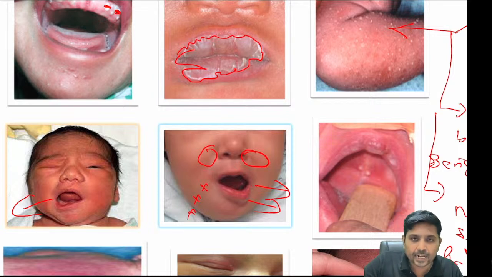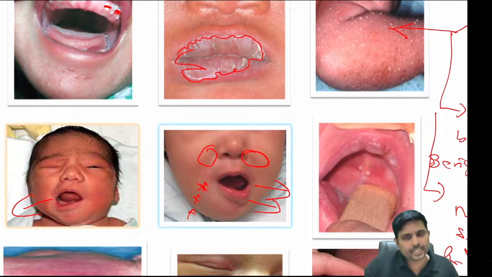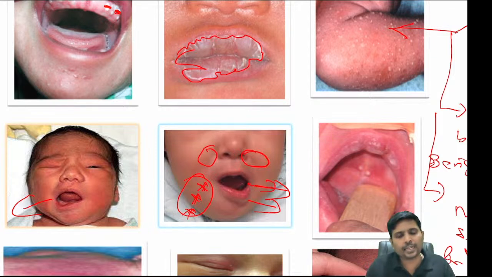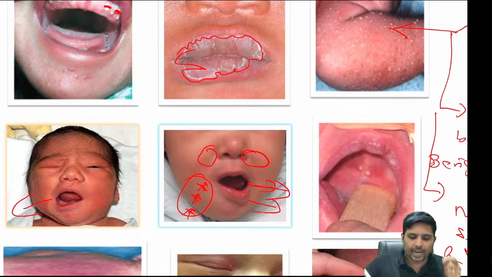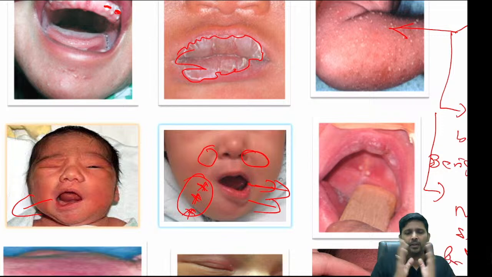Here on the left side, the angle of mouth is deviated to the left side. So what happens? There is one condition in which the depressor anguli oris on the opposite side will be absent. As a result, the unhindered contraction of the depressor anguli oris on this side is pushing it, so that the angle of mouth is deviated to that side. How to differentiate? As far as a final year student is concerned, one thing should be taken into consideration: what, sir, it is lower motor neuron facial palsy.